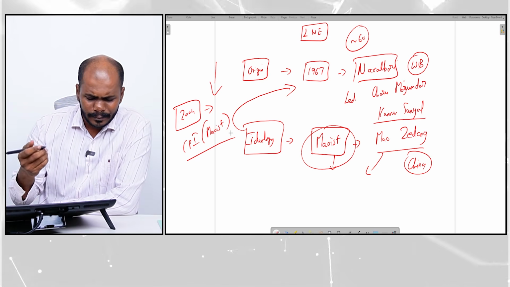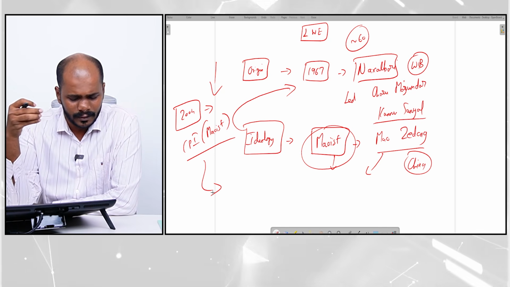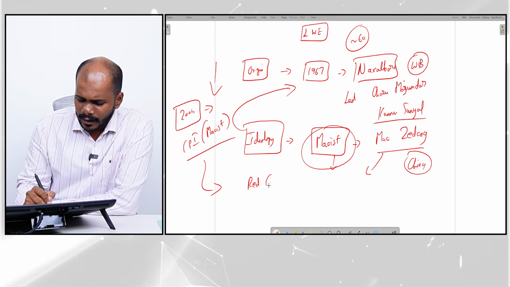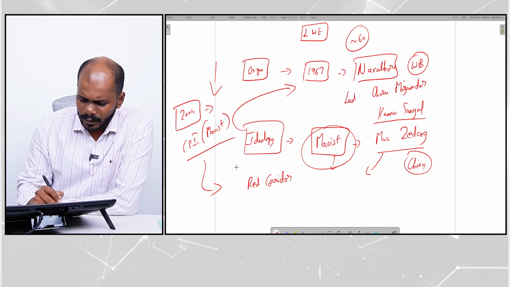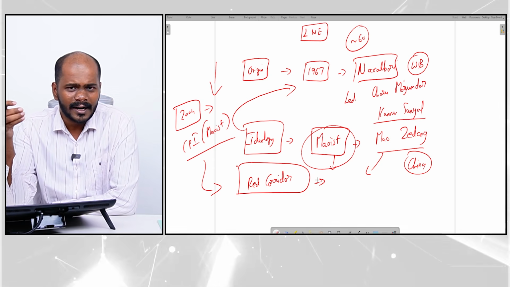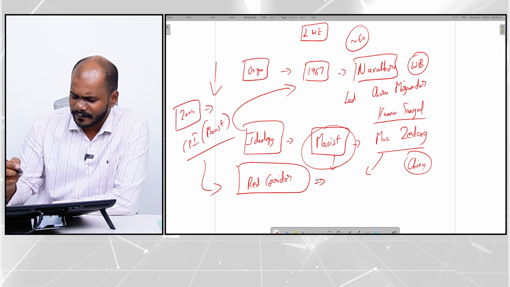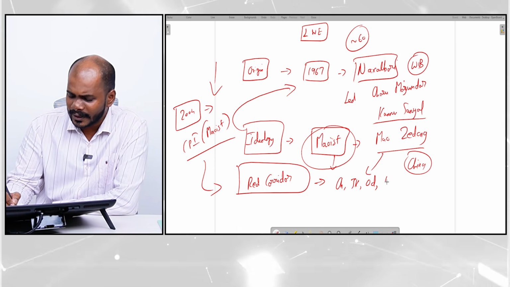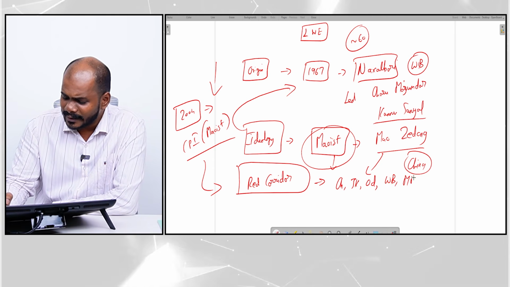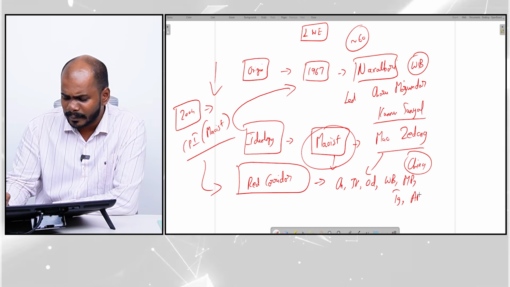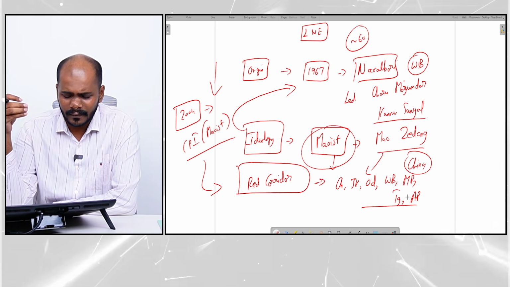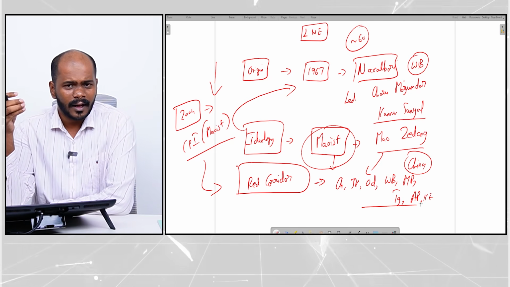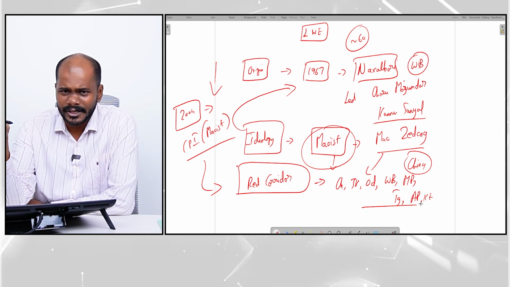So it started growing in many parts of the country, particularly what we call the red corridor. What is the red corridor? States which were affected by left-wing extremism. Which states were affected by this? Particularly Chhattisgarh, Jharkhand, Odisha, West Bengal, even Madhya Pradesh, Telangana, Andhra Pradesh. These are the few states which were very affected by left-wing extremism. Even Kerala, so they were ideologically affected by it.